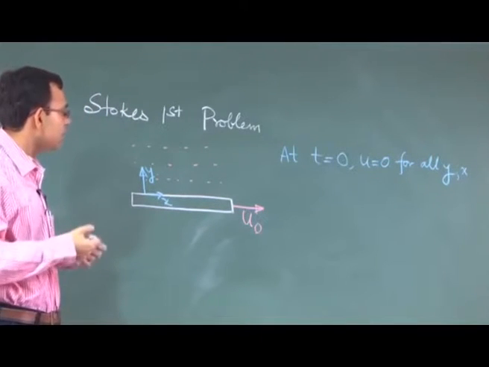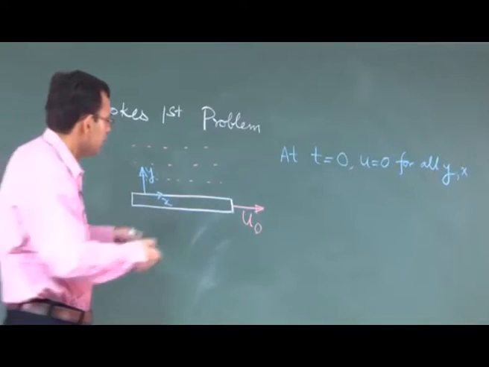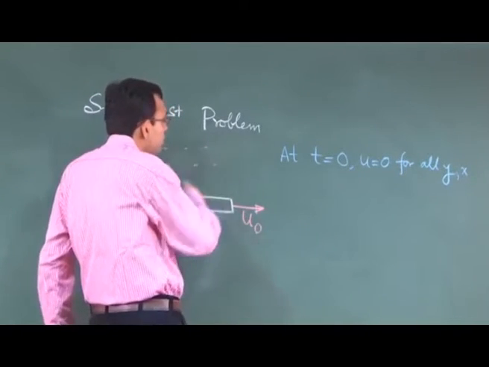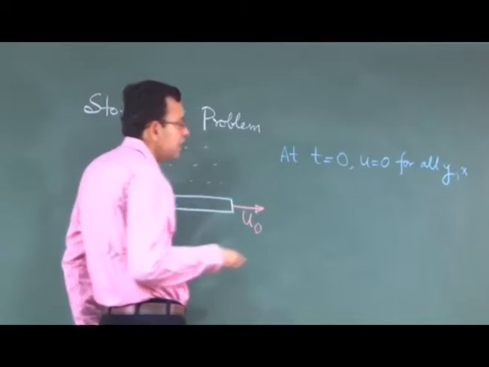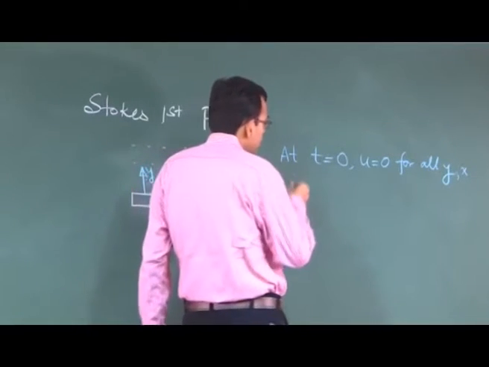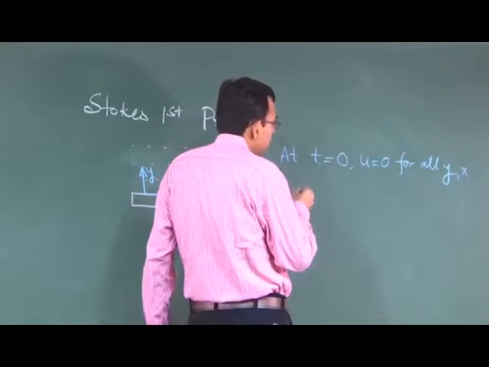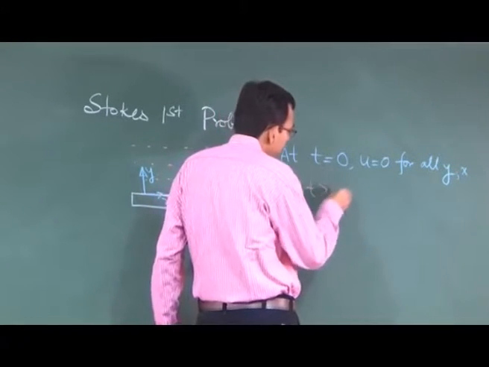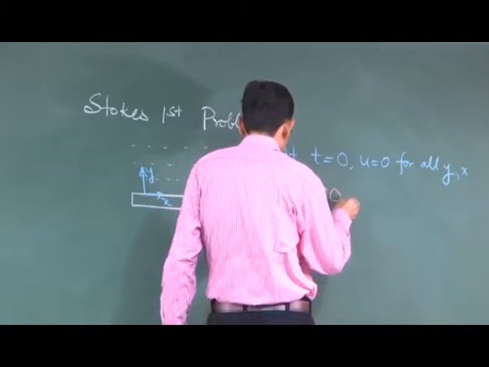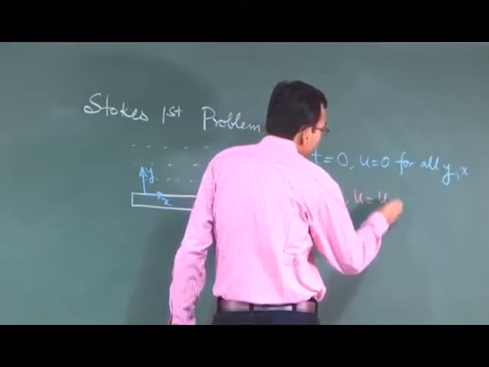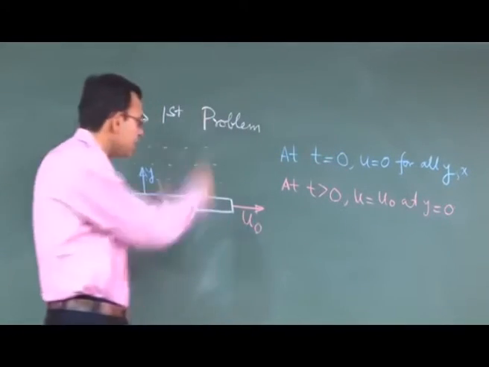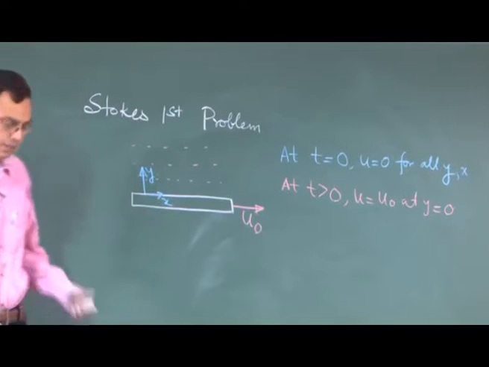So, our objective will be to find out that when this plate is pulled towards the right, how the velocity within this flow field will vary with position and time. So, the boundary condition for this problem is at t greater than 0, u equal to u0 at y equal to 0, and the other end is open ended.